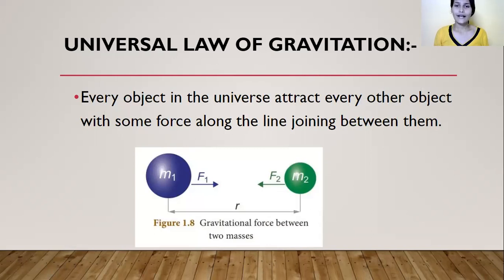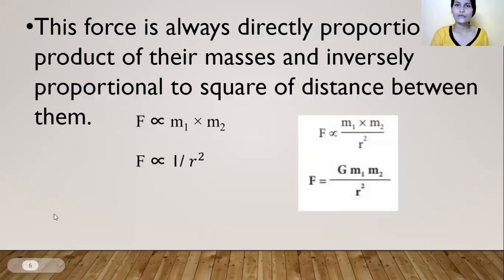Both the objects are attracting each other with some force, and that force is always proportional to the product of their masses and inversely proportional to the square of the distance between them.